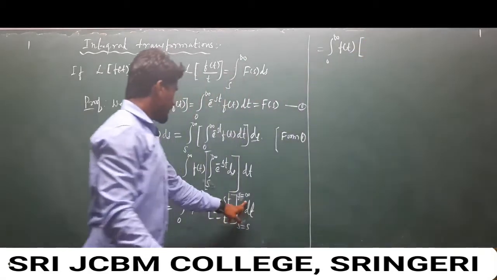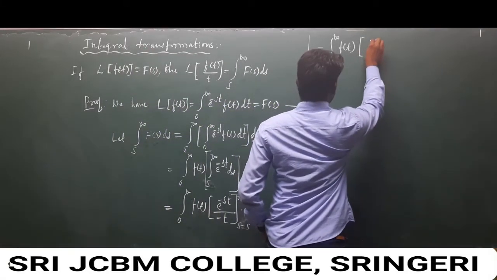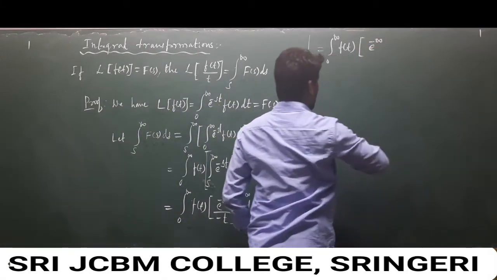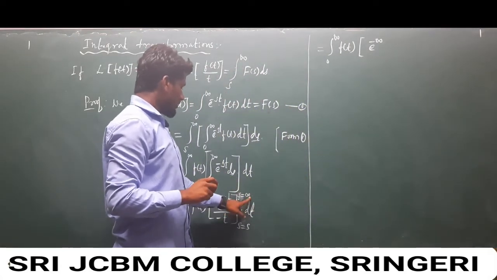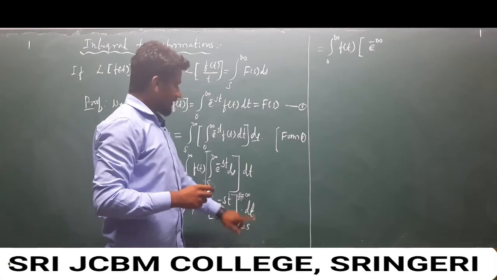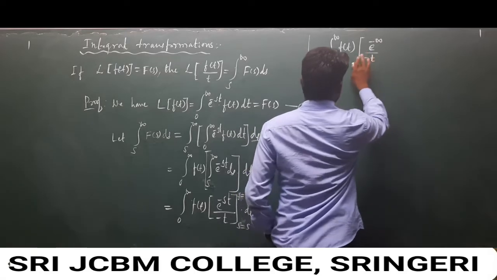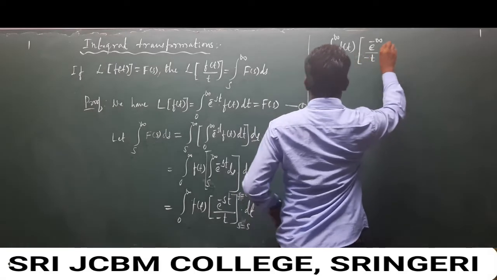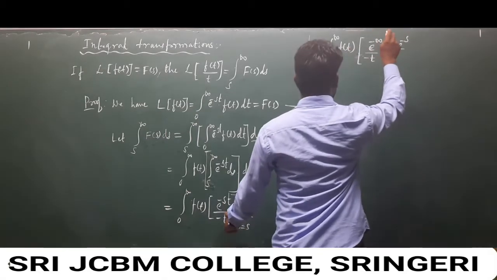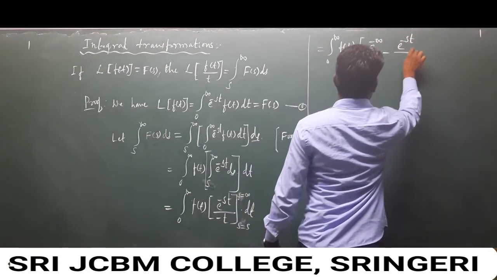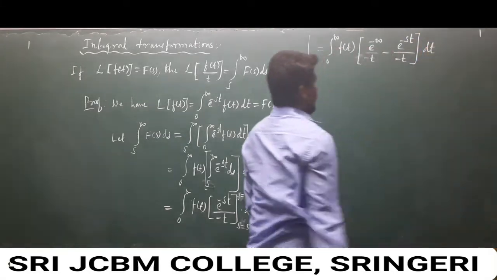Look here, apply the upper limit value e to the power minus infinity, and just substitute s values: s is equal to infinity and s is equal to s only, and the denominator term is minus t, and minus e to the power minus st, and minus t, dt.